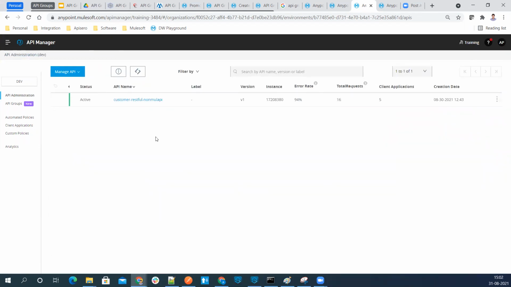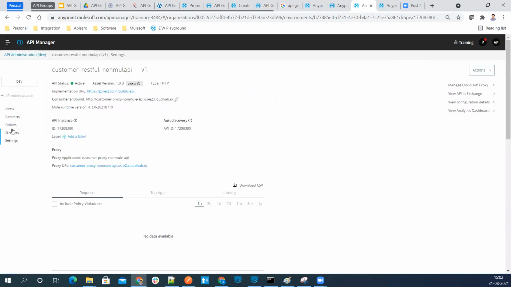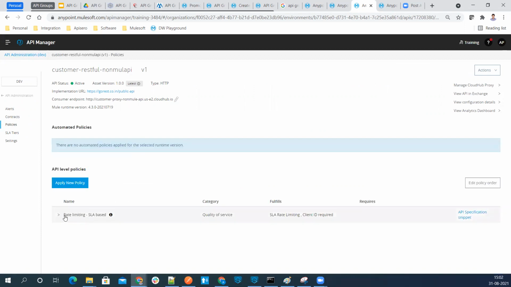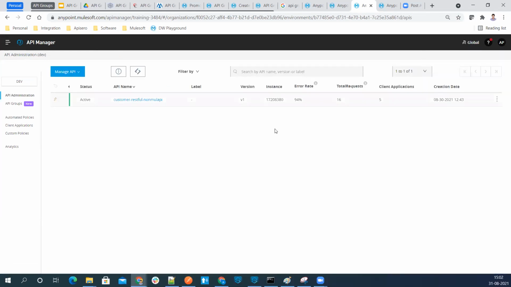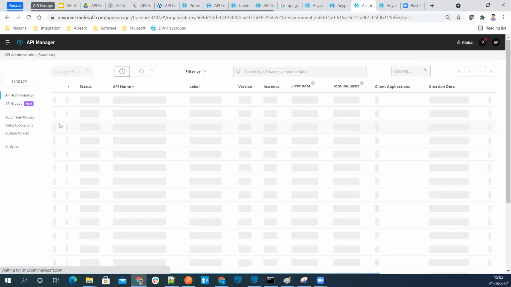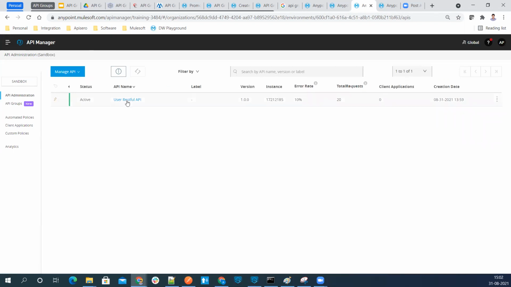We'll go to each and every API and then go to the policies. See, I have applied the rate limiting policy here. If you don't apply this policy, that SLA won't work. Let me go to the other business group, that is global. Inside the global, I have an API called user REST API.